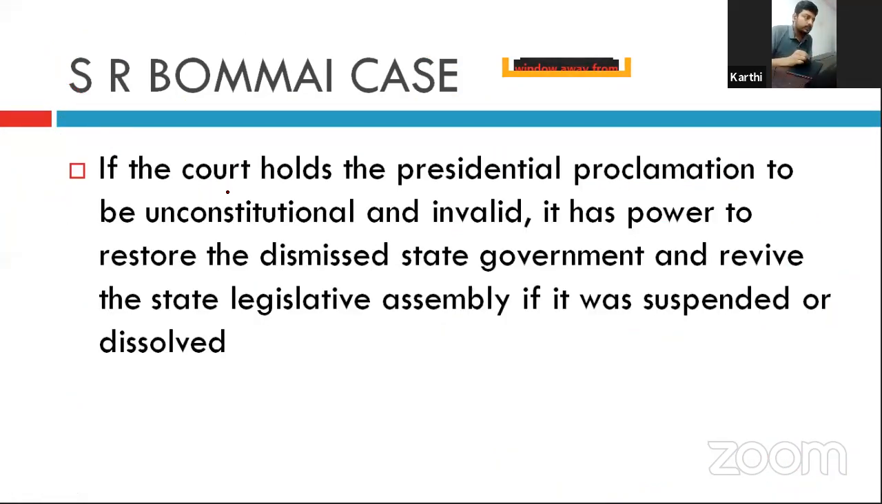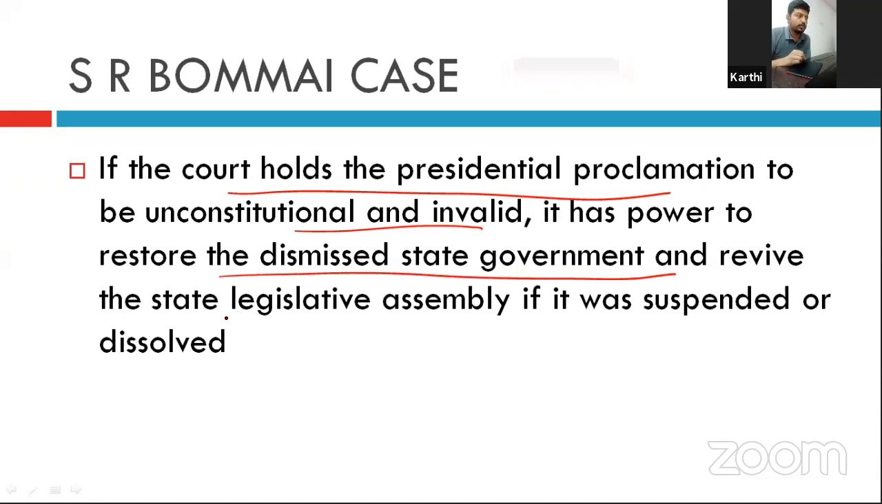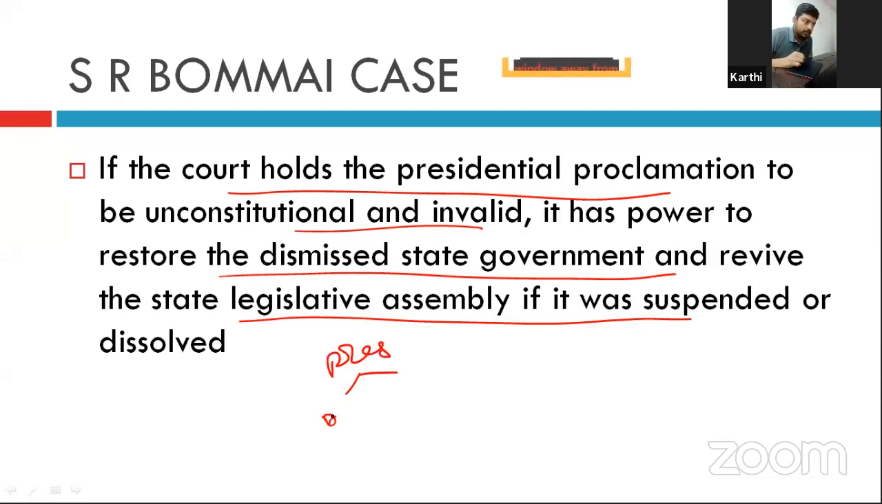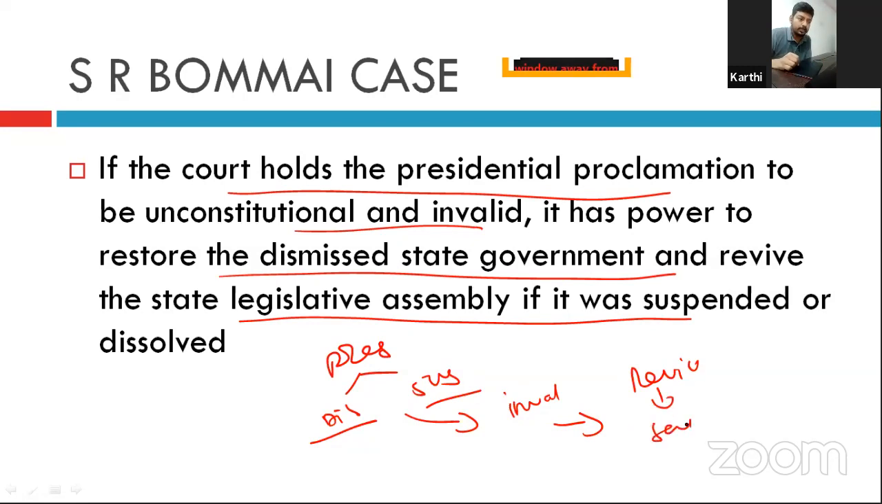Next, if the court holds the presidential proclamation to be unconstitutional and invalid, it has the power to restore the dismissed state government and revive the state legislative assembly if it was suspended or dissolved. That is, the president has either dissolved or suspended the state legislative assembly, but it is found to be invalid or unconstitutional. Then the court can revive the state legislative assembly and set the dismissed government back in power. The court has this power. It was held in the Bommai case.